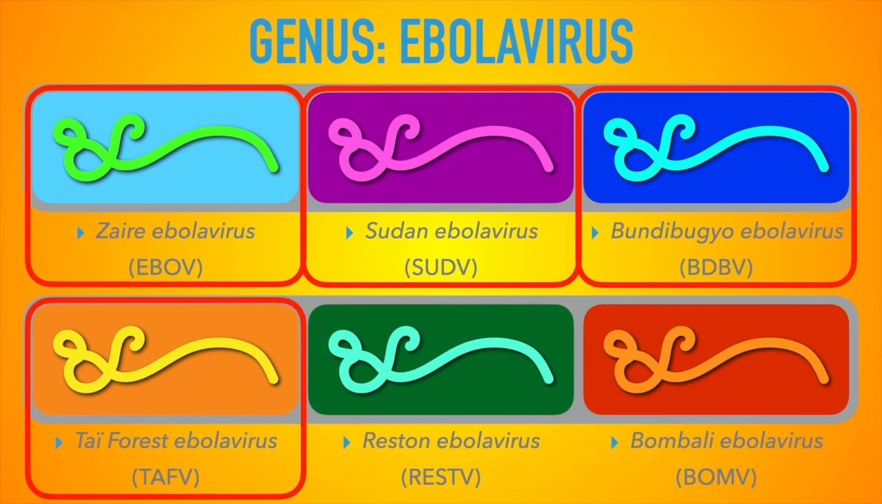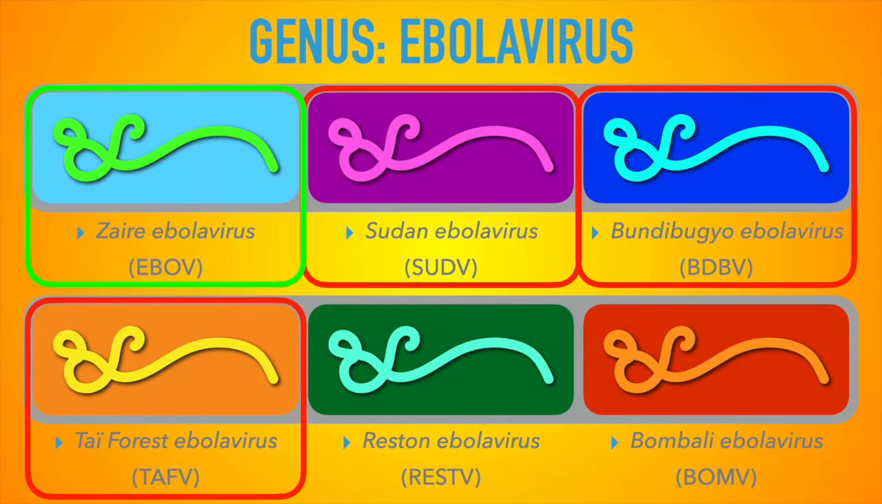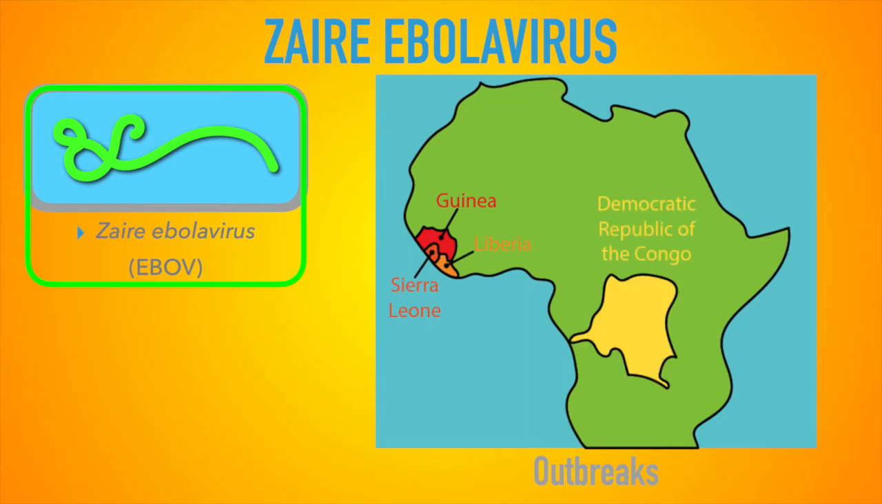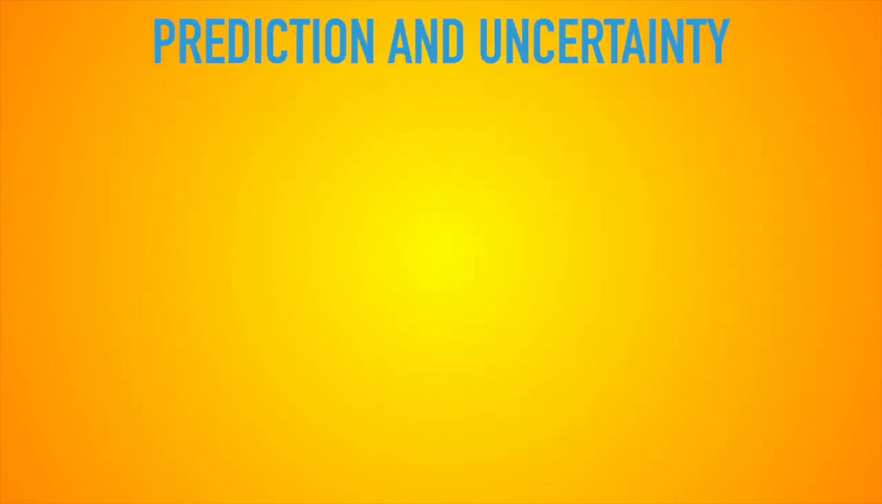However, only 4 of these have caused Ebola virus disease in humans, and of these, the Zaire Ebola virus has been responsible for most of the outbreaks, including the huge outbreak from 2014 to 2016 in Guinea, Sierra Leone, and Liberia, as well as the current outbreak in the Democratic Republic of the Congo. There is now a vaccine for Zaire Ebola virus called Revizavizabov, or Ervebo. Back to the main point.